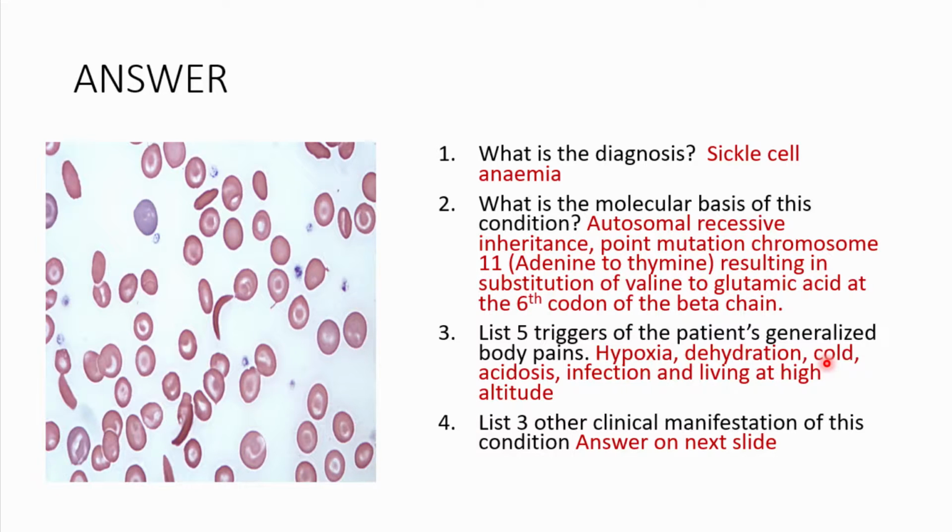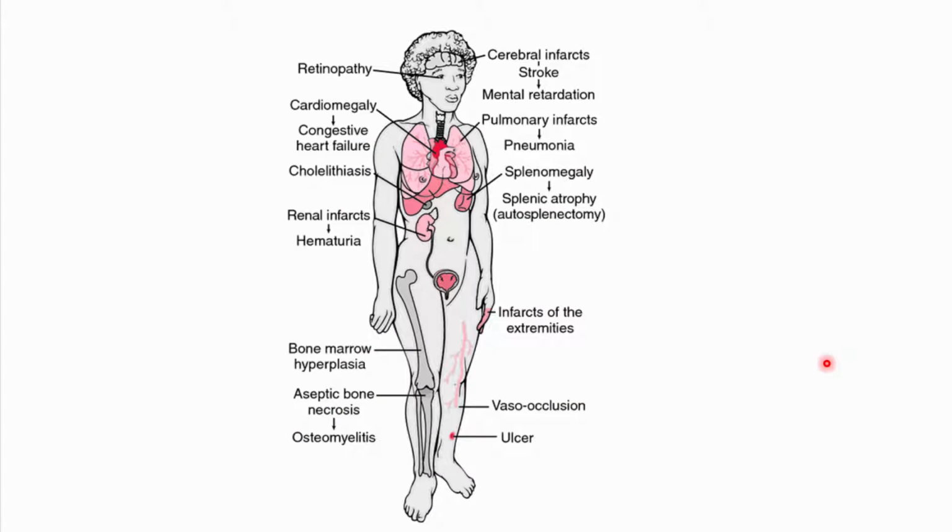Then list 3 other clinical manifestations of this condition. So I thought I'd end this off with an image. So here is a head-to-toe manifestations of sickle cell. So you could have cerebral infarcts leading to stroke that would lead to mental retardation. You may have retinopathy, so you may have retinal hemorrhages, so the person may actually go blind. In the cardiovascular system, you may have congestive heart failure. In the lungs, you may have pulmonary infarcts leading to pneumonia. You may sometimes even have an acute chest syndrome.